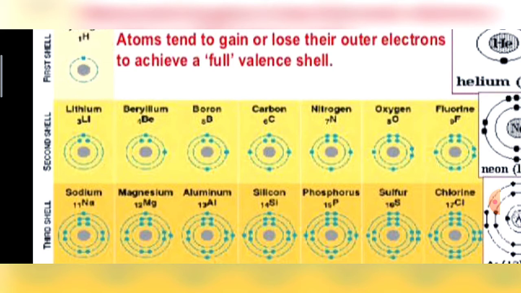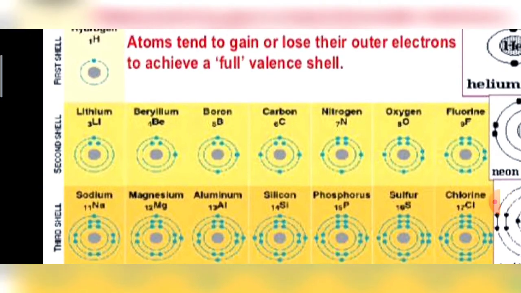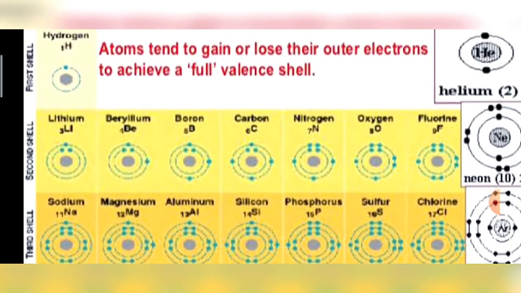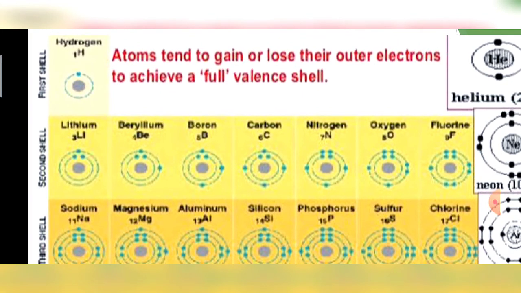Similarly with nitrogen, oxygen and fluorine. You can see the similarity between all these elements: only 2 shells are involved, first K and second L. So the filling of electrons takes place in the same shell.